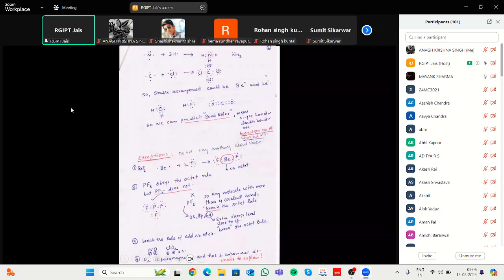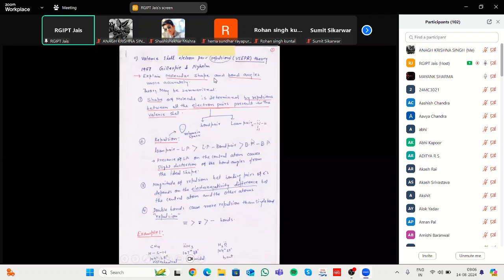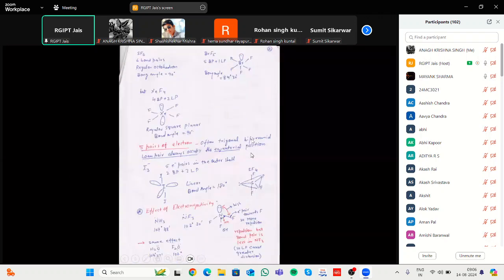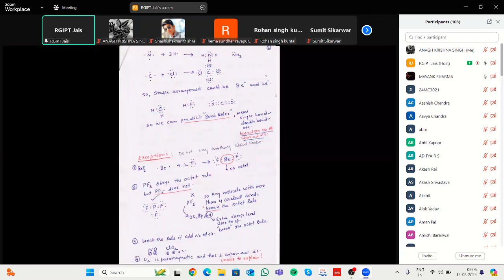In case of ammonia, there is nitrogen and three hydrogens. Nitrogen has 7 electrons, and the 3 hydrogens share electrons to give ammonia. In case of water, two hydrogens share electrons with one oxygen, completing its octet. Oxygen has 8 electrons, 2 in one shell, and each hydrogen shares its electron. In case of HF, fluorine accepts an electron from hydrogen. In case of CO2, the same thing happens.